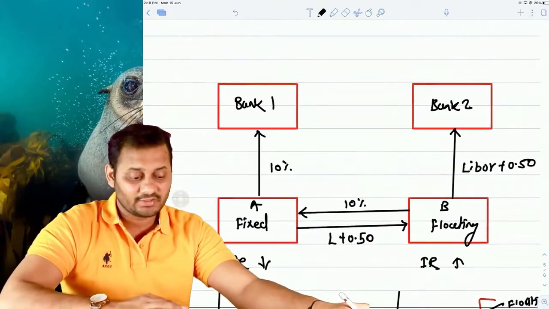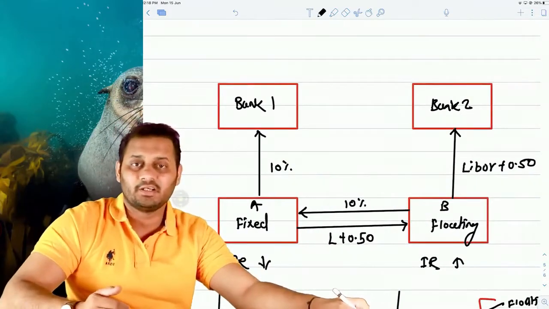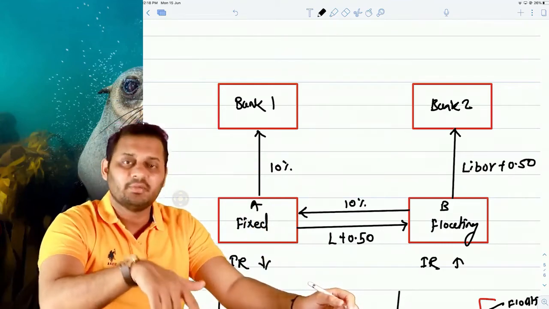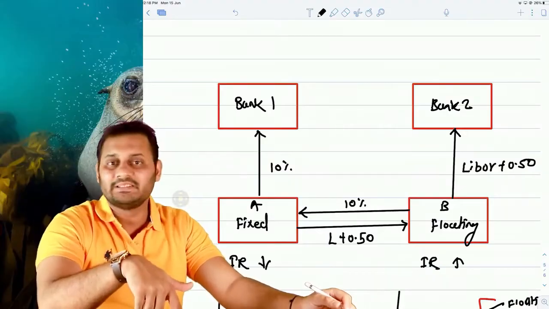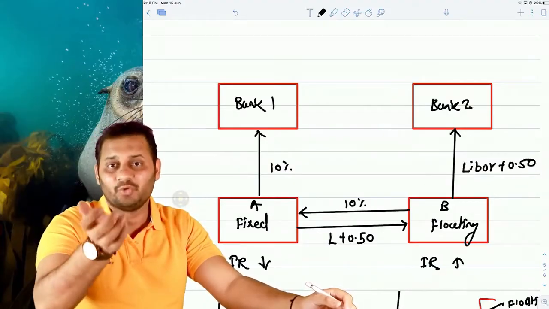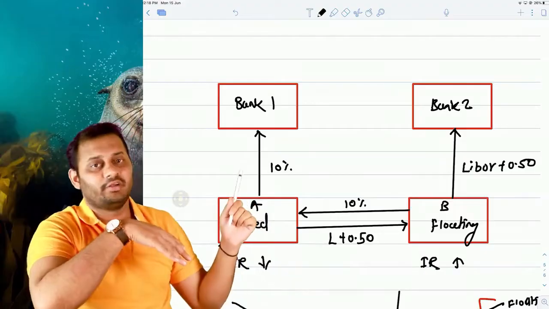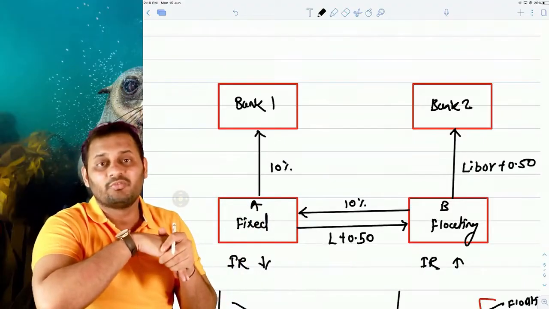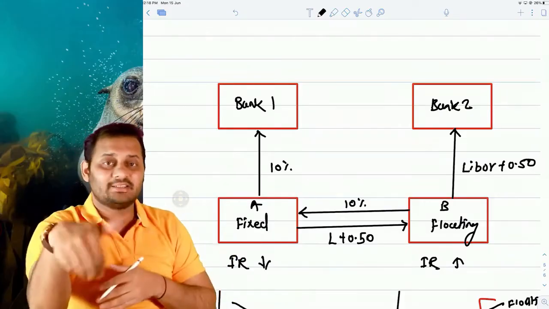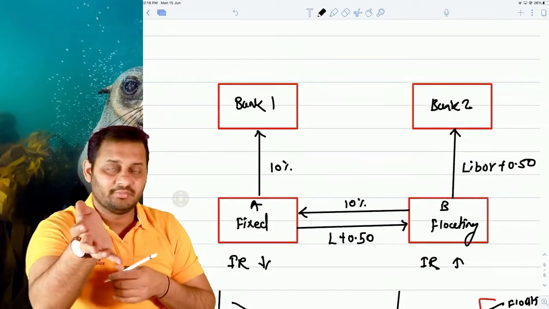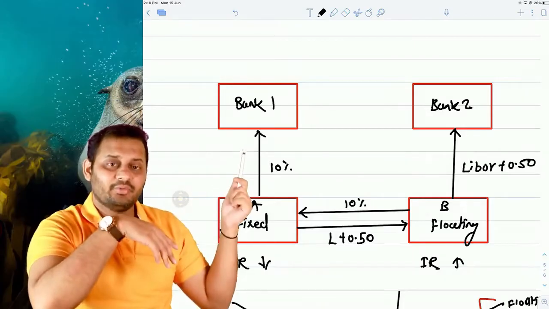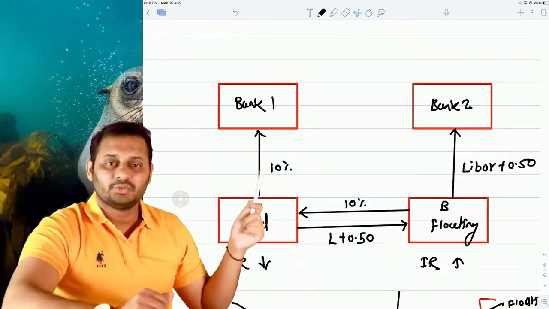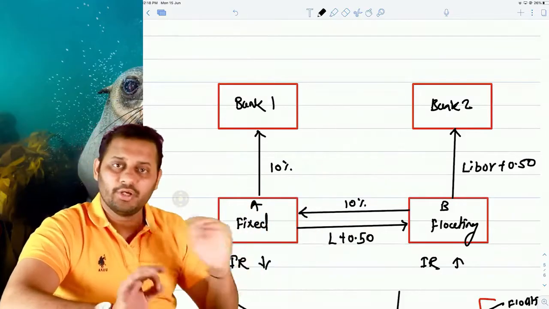Now you will ask, sir, why don't we negotiate with the bank and convert from fixed to floating? Mostly it can also happen with the bank, but there are some charges that you will have to pay, and it may not be beneficial for you to convert the existing loan. Some banks may not be interested to convert the existing loan from fixed to floating, because when it is the time for the bank to earn interest, they are not going to take a decision that will result in a loss to them. So the original loan will keep going on as it is.